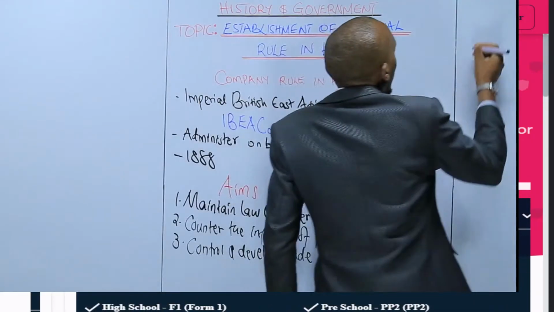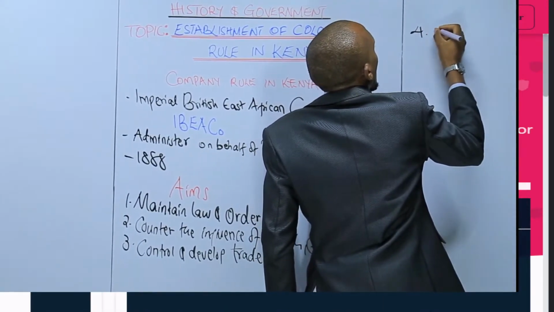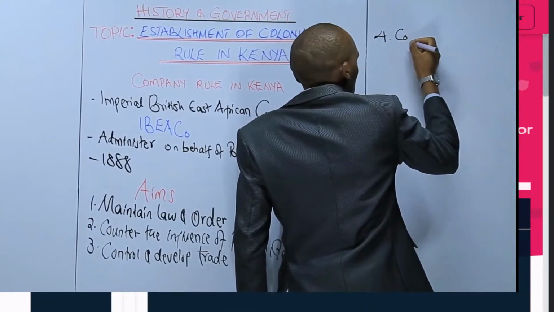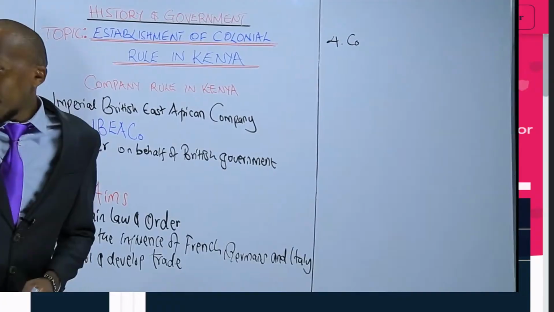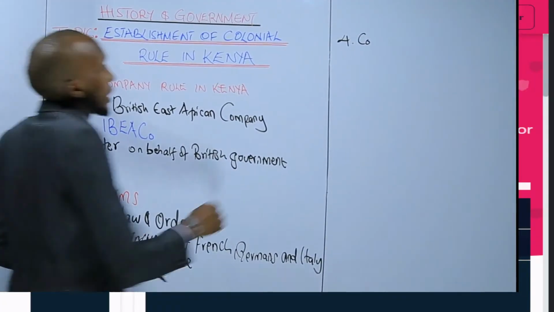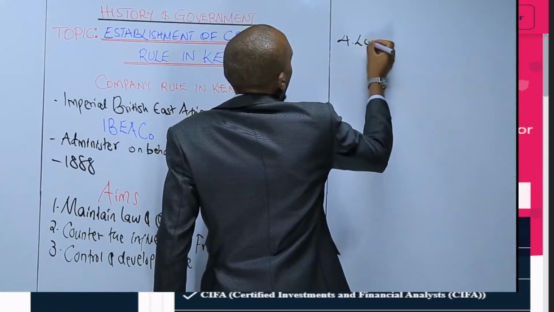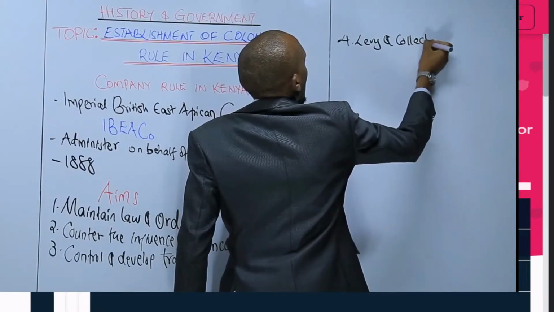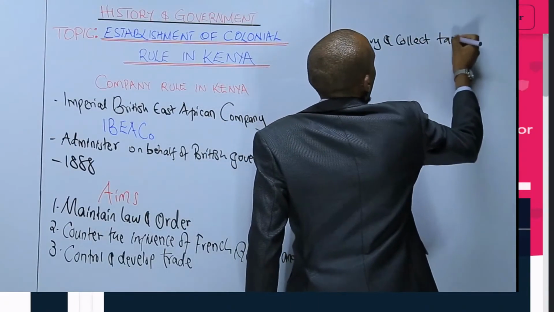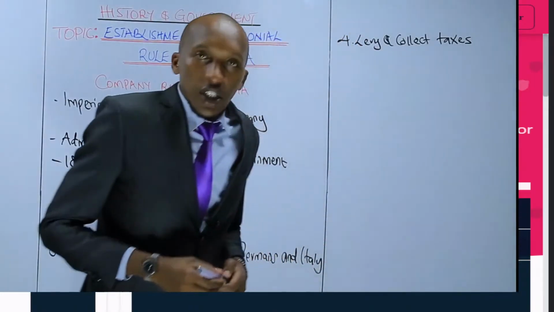That was the next aim. The fourth one, that is number 4, they were to levy and collect taxes on the territory.